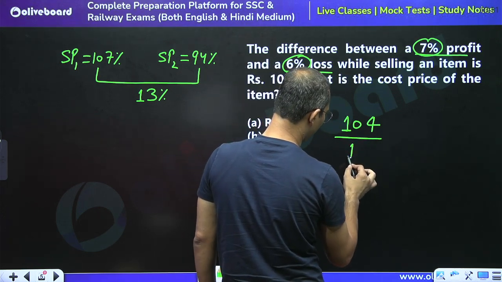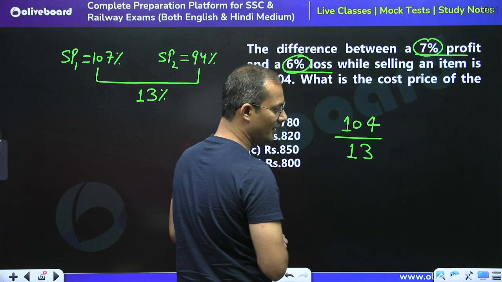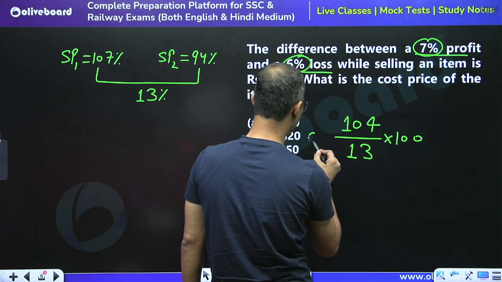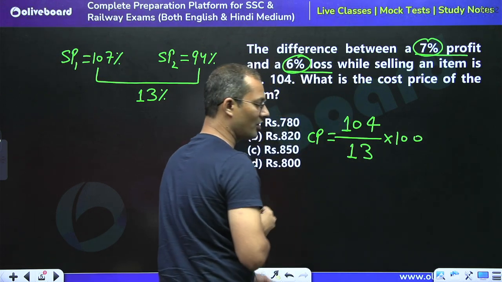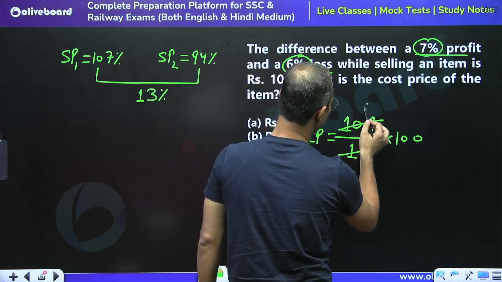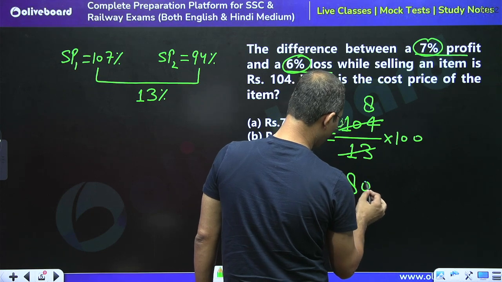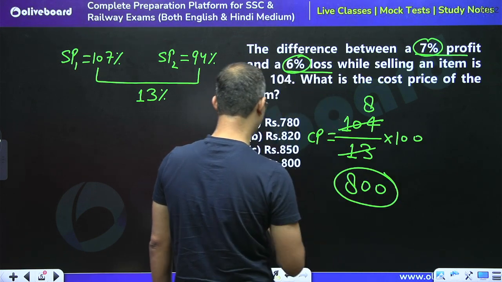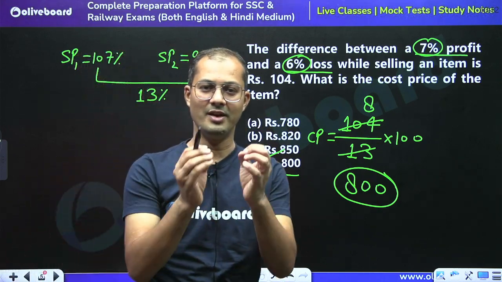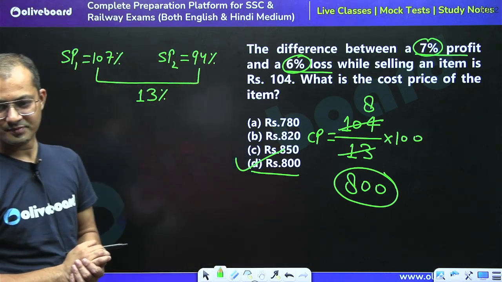What is the value for 1%? We will divide it by 13. And what is the value for 100%? Because we have to calculate the cost price, and cost price is always equal to 100%. So by 13, this would be cancelled, 8 times. So we can say that 800 is the right answer. Yes, 800 is the right answer. D is the right answer.